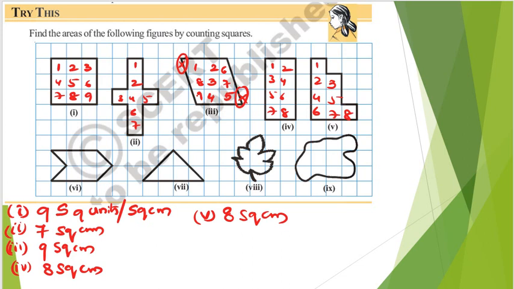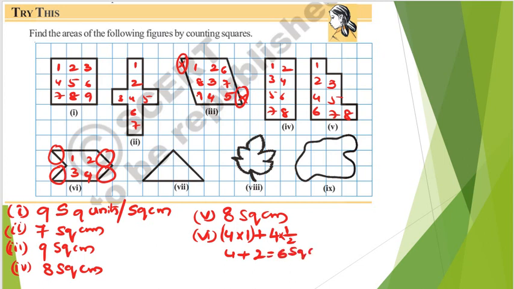Next, for this, 1 2 3 4, these are completely filled. Next, this is exactly half filled, this is also exactly half filled, exactly half filled, exactly half filled. So how many exactly half fills are there? So 4 are completely filled, so 4 into 1. Next, how many half fills are there? 4 half fills are there, so 4 into half, which gives me 4 plus 2, which is nothing but 6 square